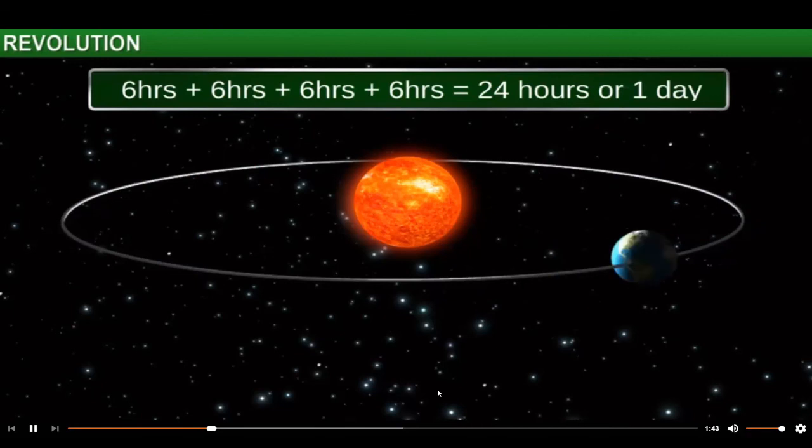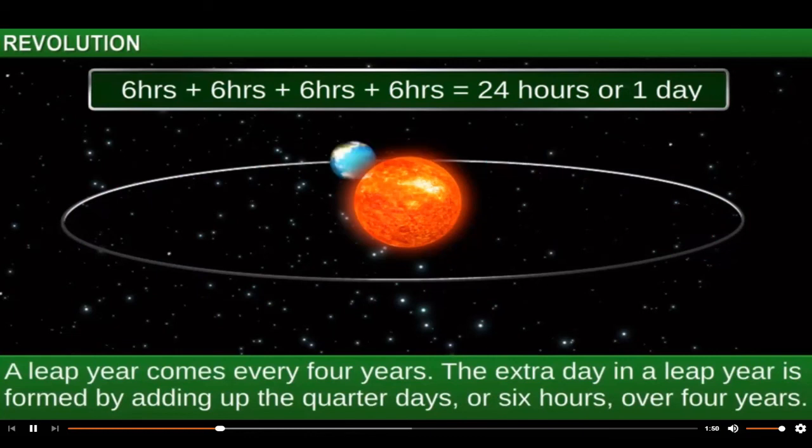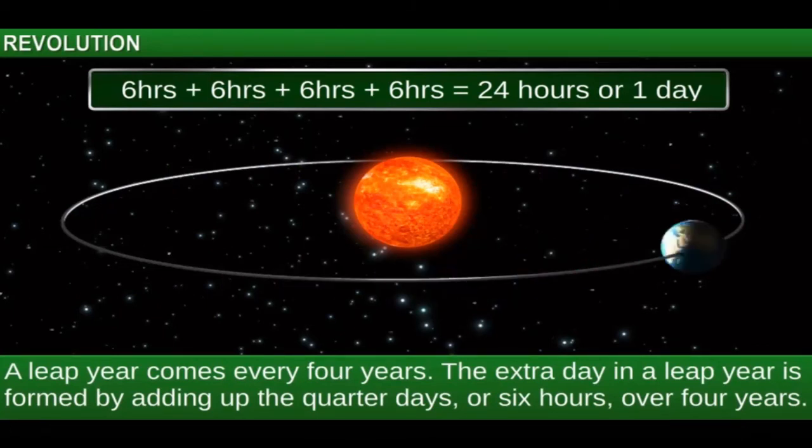This is why every 4th calendar year is a leap year. A leap year comes every 4 years. The extra day in a leap year is formed by adding up the quarter days, or 6 hours, over 4 years. You can write down this.